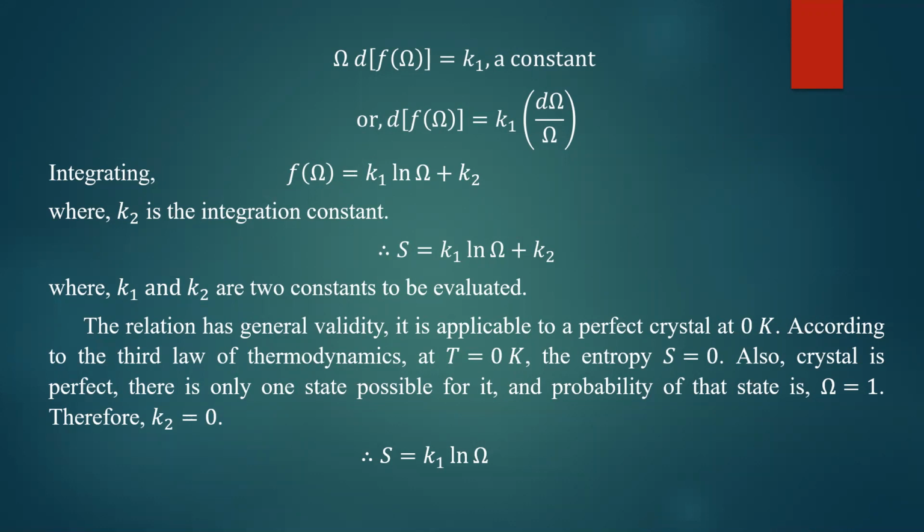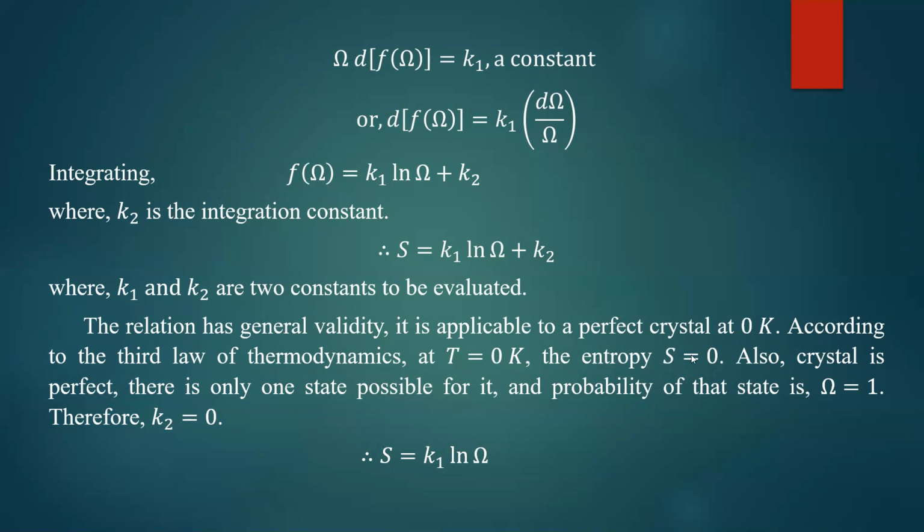So the probability of that state is 1. That means no other states are possible. Only one state is possible, that is the perfectly ordered state. So all other states will have probability 0. This perfectly ordered state has probability 1. Therefore, at absolute 0, at T equal to 0 Kelvin, entropy is 0 and the crystal is in a perfectly ordered state. There is only one state possible for it, and the thermodynamic probability of that state is omega equal to 1.